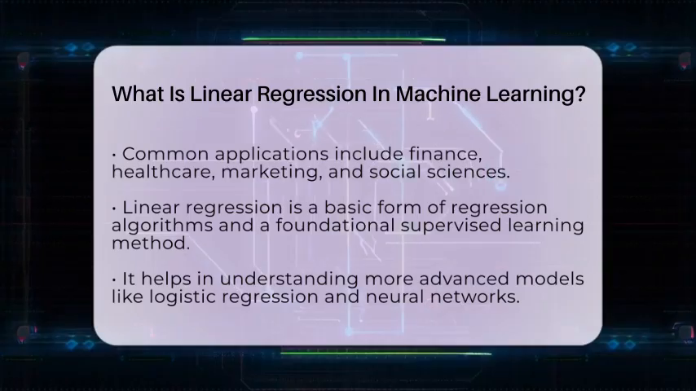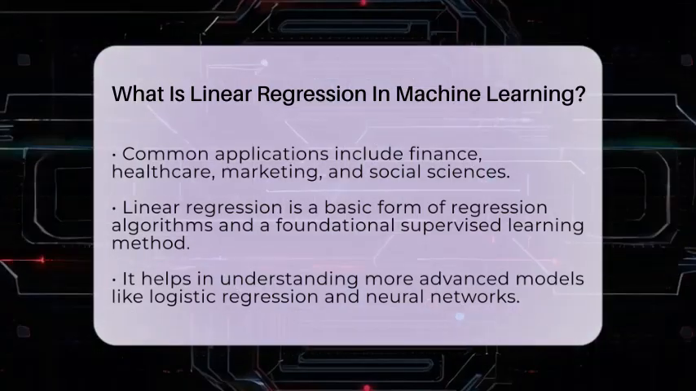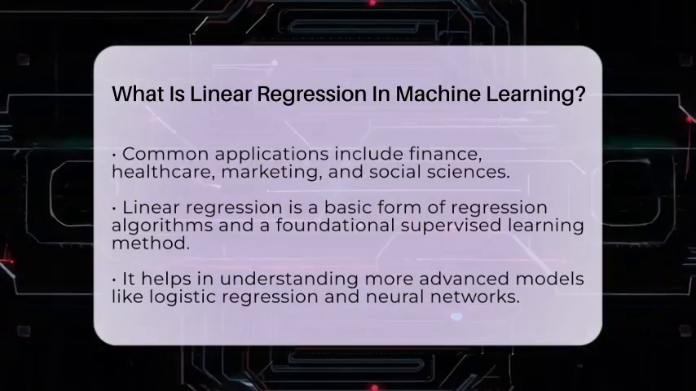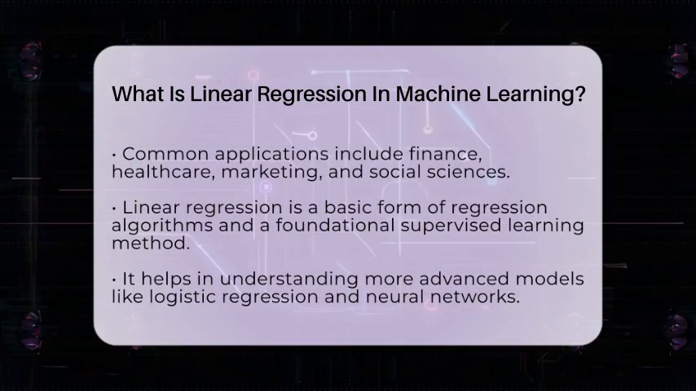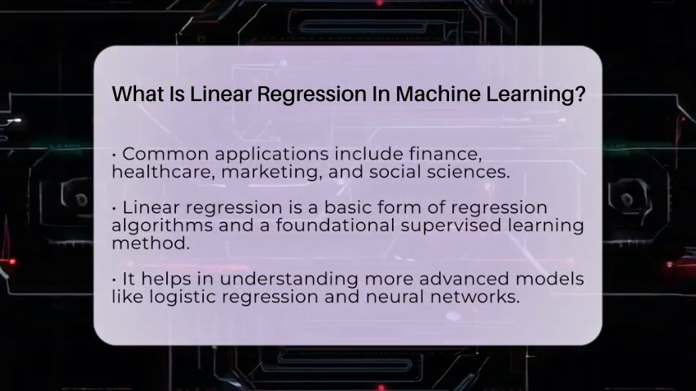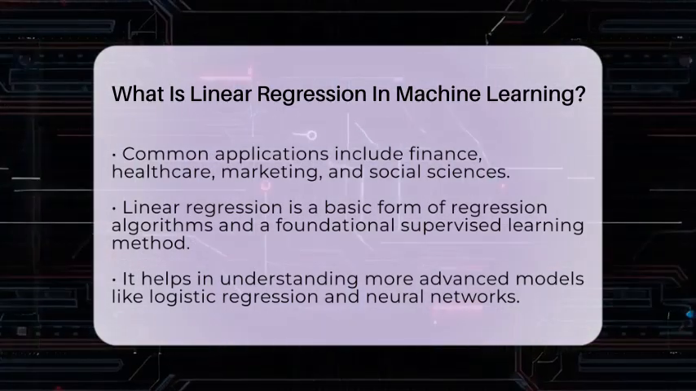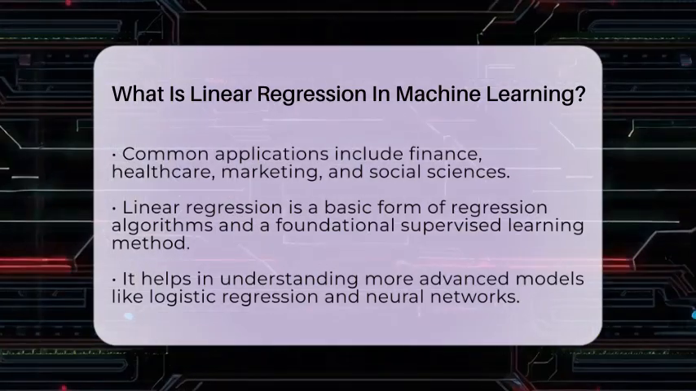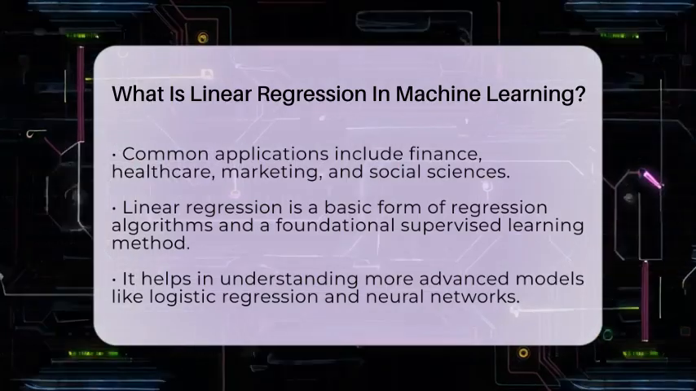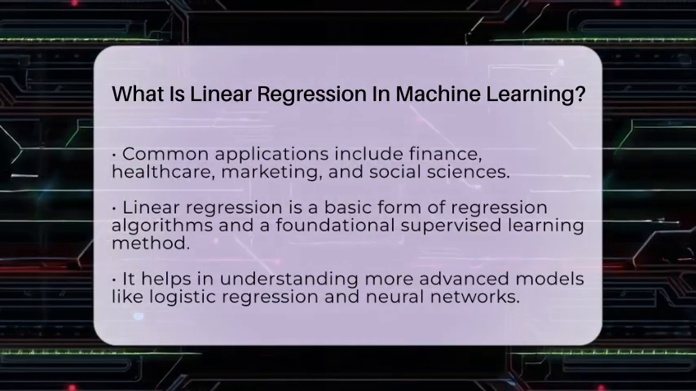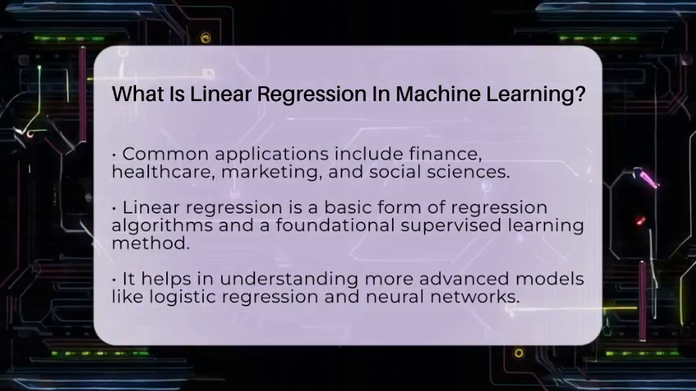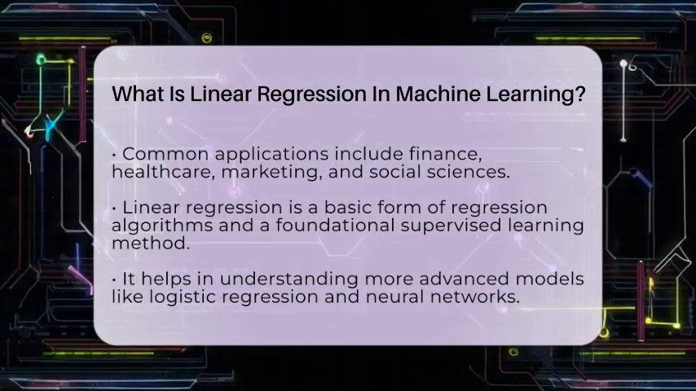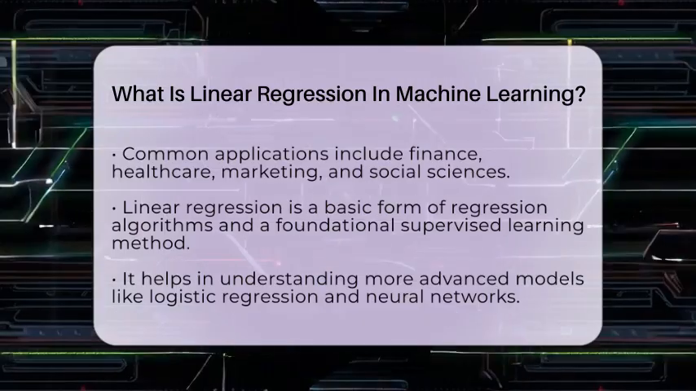In machine learning, linear regression is a basic example of a regression algorithm. It falls under the broader category of regression algorithms, which predict continuous outcomes. It also fits within the machine learning paradigm of supervised learning because it learns from labeled data. Understanding linear regression helps us grasp more advanced models like logistic regression and neural networks, which build on its principles. Although it might seem simple, it forms the foundation for many predictive analytics tasks.